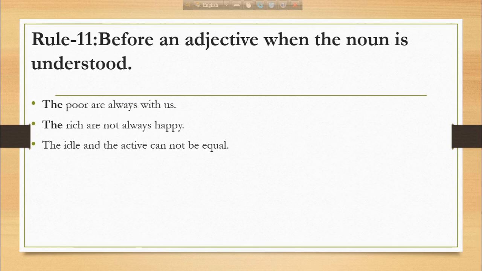When we say the rich, then rich is no more an adjective, it becomes a noun. We say the rich are not always happy. When we say the idle, the idle is no more an adjective. This becomes a noun now. We say the idle and the active cannot be equal. We should be kind to the helpless. So helpless is not an adjective now. When we use the article the here, it becomes a noun.